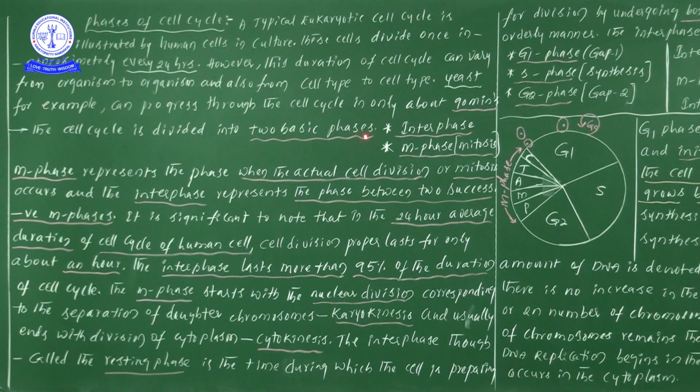If you take a human cell as an example, for completion of interphase we have to wait 23 hours. For 23 hours, one and only one phase takes place, that is interphase. After 23 hours, in the 24th hour, we can observe the mitosis phase or M phase.